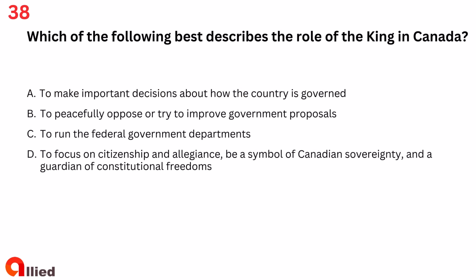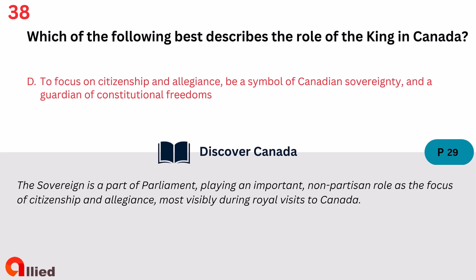Question 38. Which of the following best describes the role of the King in Canada? A. To make important decisions about how the country is governed. B. To peacefully oppose or try to improve government proposals. C. To run the federal government departments. D. To focus on citizenship and allegiance, be a symbol of Canadian sovereignty, and a guardian of constitutional freedoms. The answer is D. To focus on citizenship and allegiance, be a symbol of Canadian sovereignty, and a guardian of constitutional freedoms.